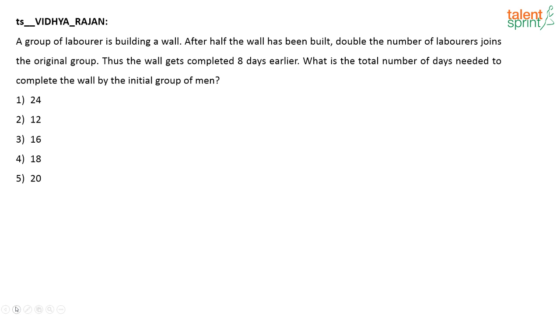What was the total number of days needed to complete the wall by the initial group of men? So how would you approach this question?